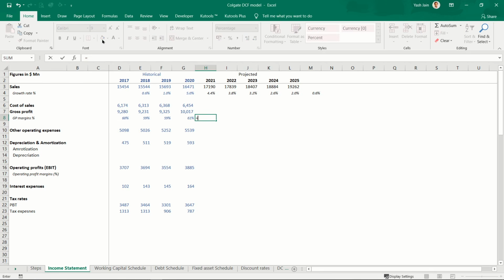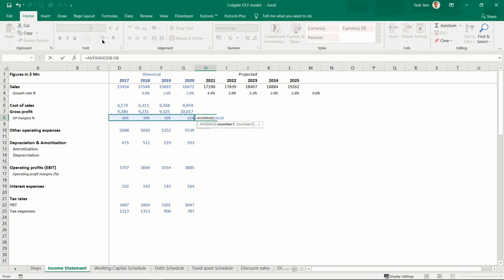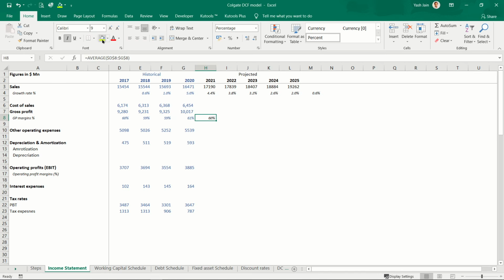So let's use an average of the last 4 years, and I freeze it around 60%. The company would continue to earn 60% gross profits. So the gross profit margin in future is around 60%.